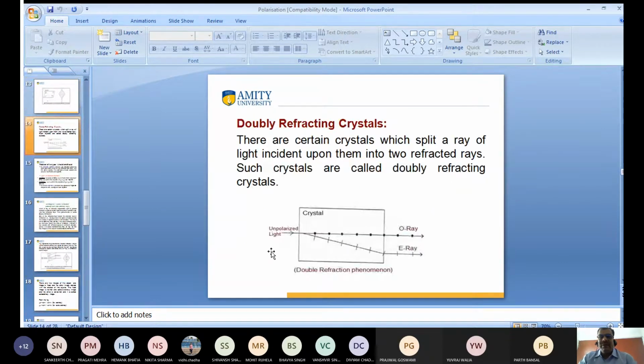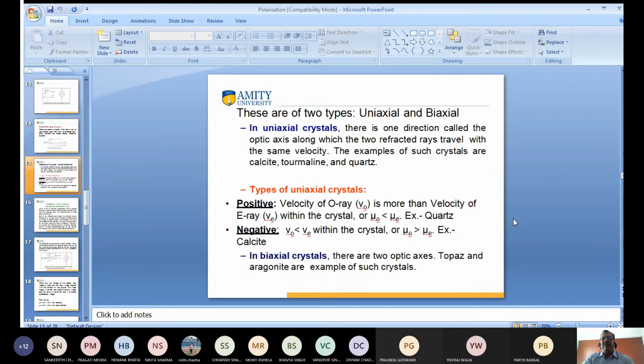Double refracting crystal means when unpolarized light passes through this crystal, we get two types of ray, the ordinary ray and the extraordinary ray. This is known as a double refracting crystal. Yesterday someone asked, sir, why are you not talking about uniaxial and biaxial crystals? I told you that I would discuss it later, but I want to discuss it today. What are uniaxial and biaxial crystals? A uniaxial crystal has one optic axis.